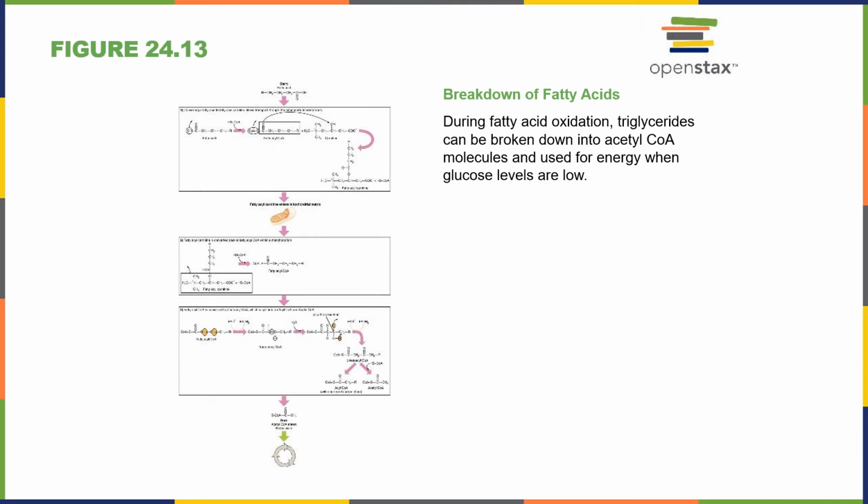All right, breakdown of fatty acids. During fatty acid oxidation, triglycerides can be broken down into acetyl-CoA molecules and used for energy when glucose levels are low. So remember that acetyl-CoA, we're going to use that inside the mitochondria. So we can break down our fatty acids when the glucose levels are low, right? So that's when we haven't eaten. Maybe there's been a long-term famine. Maybe someone's dieting, maybe we're exercising a whole lot, but when our glucose levels are low, we can get into those fatty acids and use them in cellular respiration.